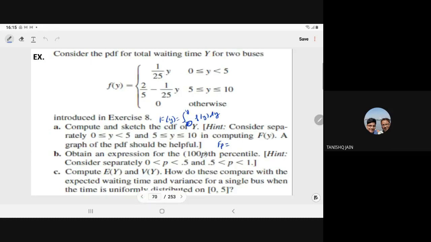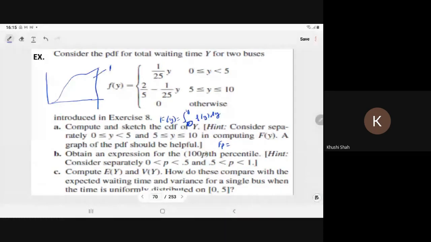One question. Can you explain how we are writing P equal to F of Yp? Actually, what is the meaning of the percentile? Let here we have the graph of the CDF. What is the total value of the CDF? The total value of the CDF is 1. Total value is 1, means area. This area is equal to what? It is 1, right?